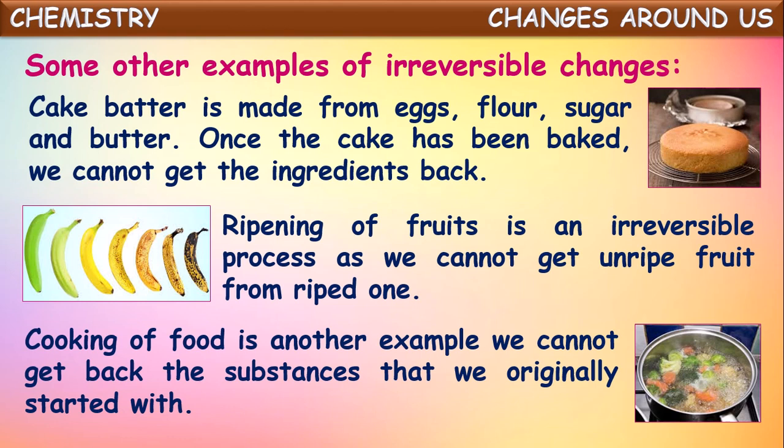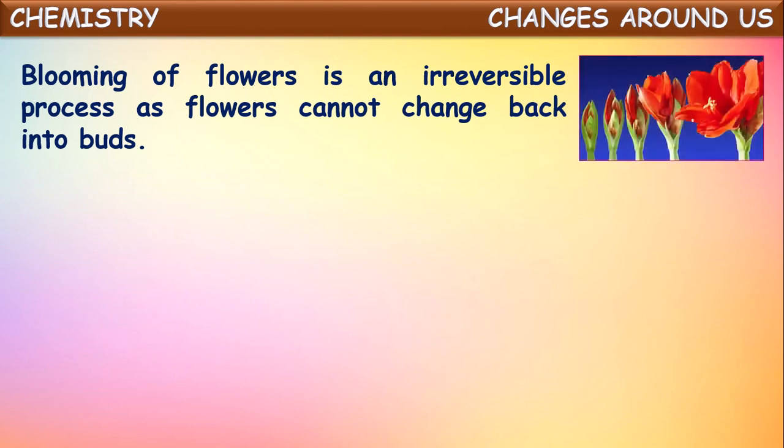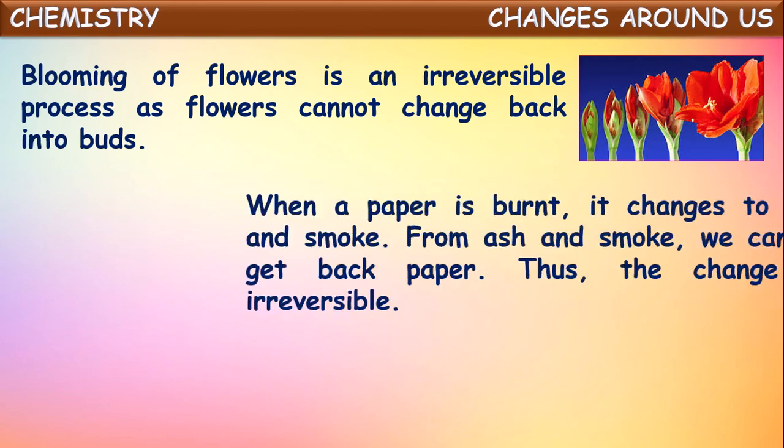Okay. Next, blooming of flowers is an irreversible process as flowers cannot change back into buds, isn't it? So a blooming flower cannot be changed back into a bud. A bud can bloom and become a flower, but from the flower we cannot get back the bud, isn't it? So it is an irreversible process.